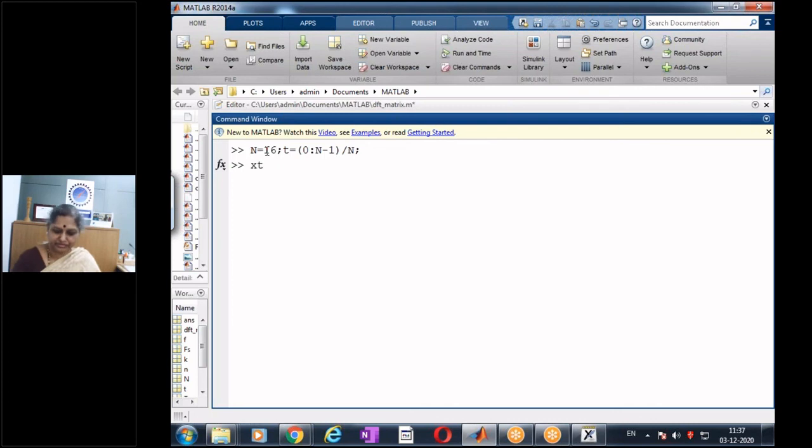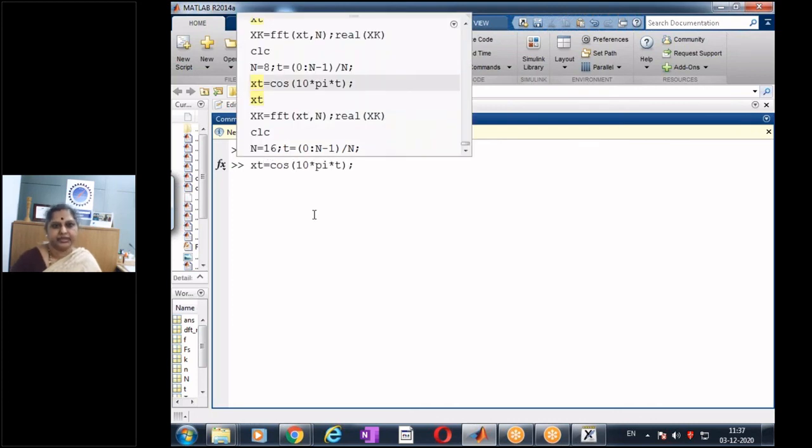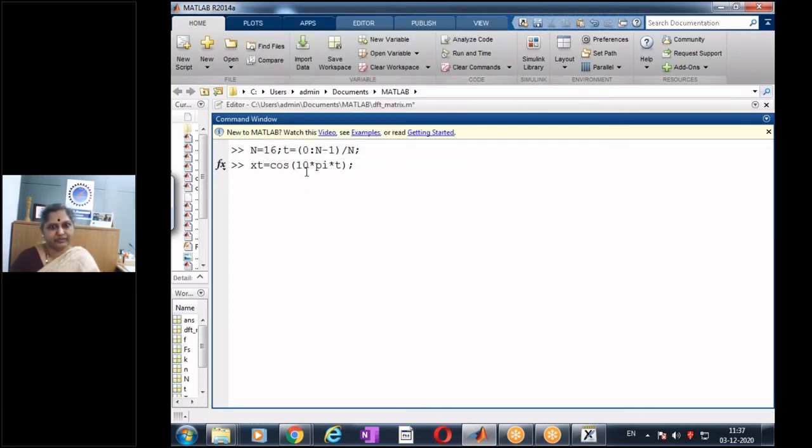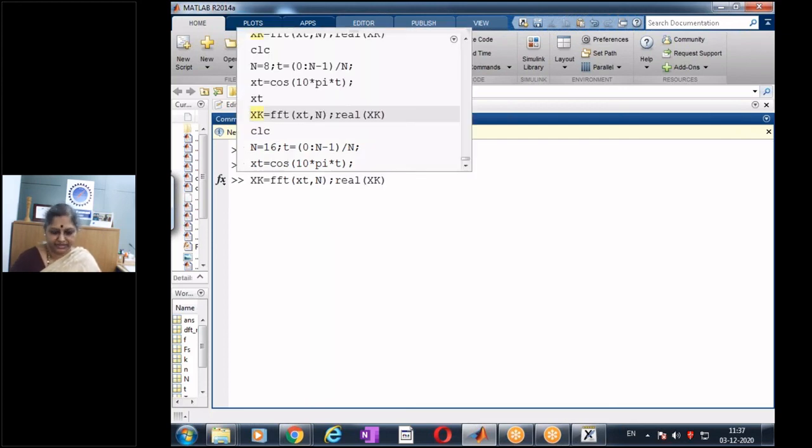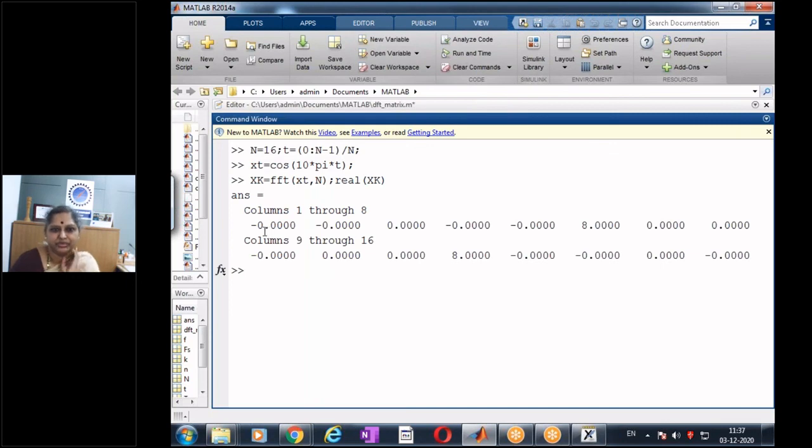And now my x of t is cos. So now I am taking my frequency as 5, and I have taken a sampling frequency of 16. And now if I compute my x of k and see my result, what do I get now? 0, 1, 2, 3, 4, 5. At frequency 5, I'm getting a non-zero component. My spectrum is perfect.